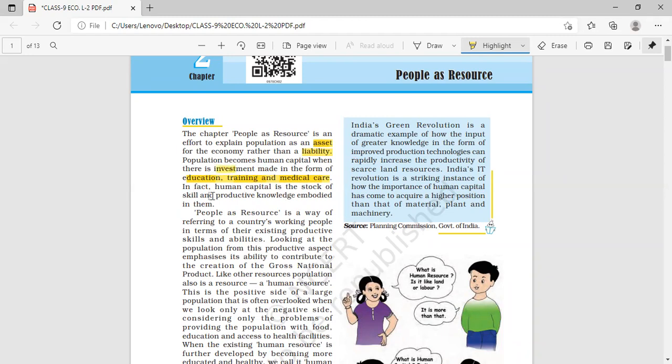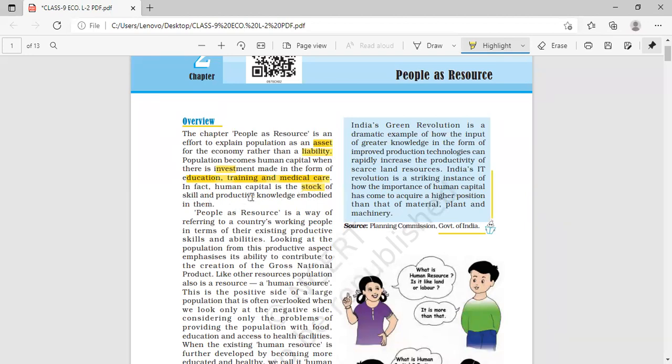Yes, ma'am. In fact, human capital is a stock of skill. Human capital is a stock of skill. Stock means a collection of skill and productive knowledge embodied in them.